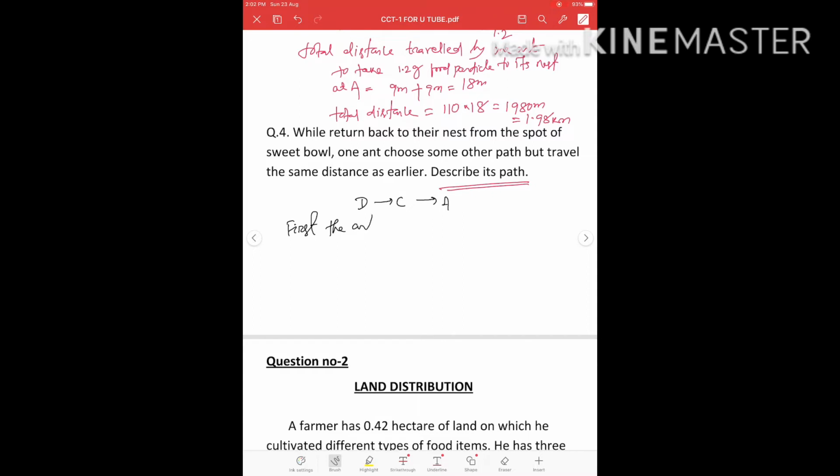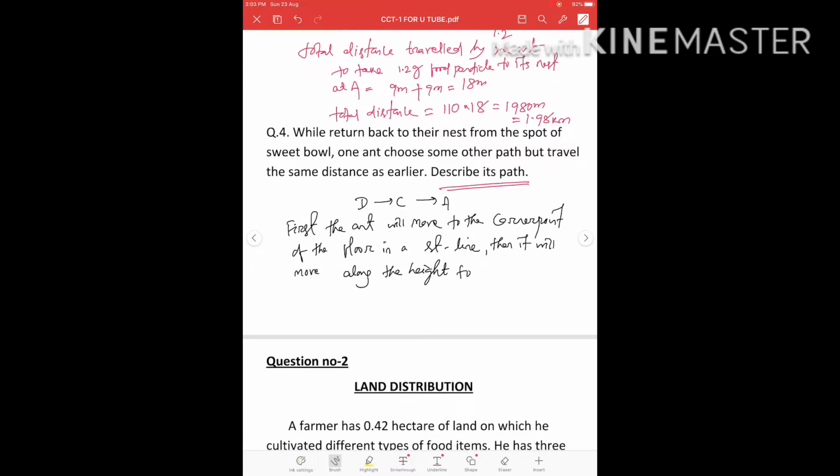First, the ant will move to the corner point of the floor in a straight line, then it will move along the height to reach the destination.